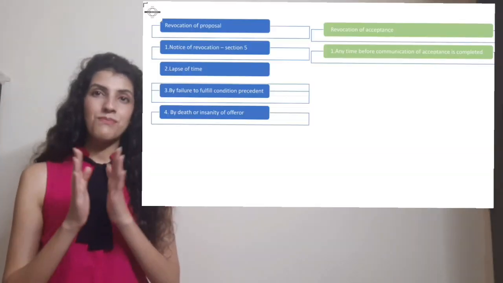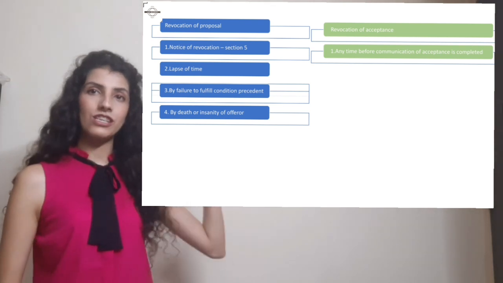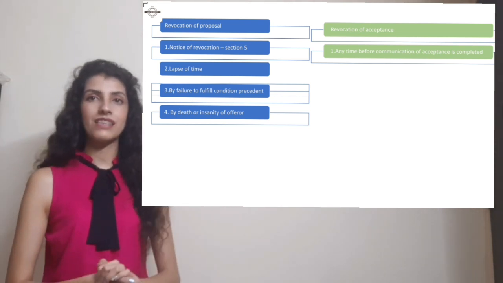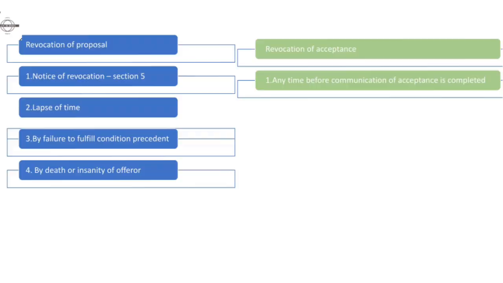Next, so guys, I am mentioning here a flow chart which I have prepared specially for you, revocation of proposal and revocation of acceptance, how it can be made. There are bullet points, you can note it down. And okay, so now I think you all must be very well aware what is the difference between revocation of proposal and acceptance.